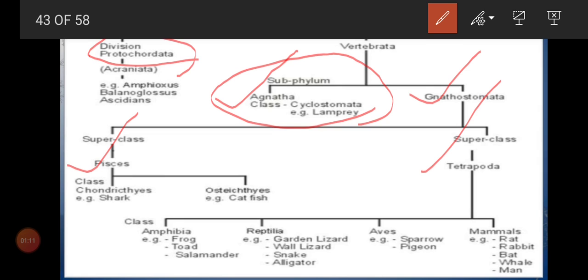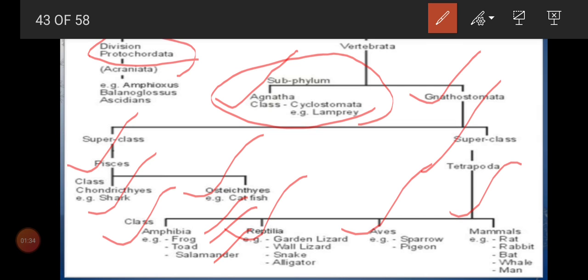tetrapoda. Okay, which will bear fins, that will come under fishes. Example, Chondrichthyes and Osteichthyes. Okay, Chondrichthyes example shark, Osteichthyes example catfish. Under tetrapoda we have amphibia, reptilia, aves and mammals. We know amphibia examples: frog, toad, salamander. Reptilia, all those that crawl come under reptilia: garden lizard, wall lizard, snake, alligator. Aves, all birds, sparrow and pigeon, remaining birds come under aves.